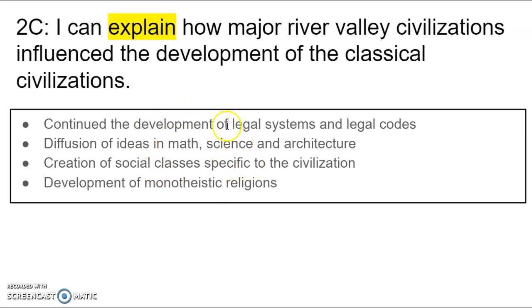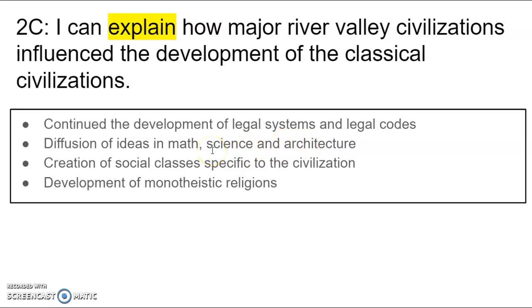So here in this box, it tells you that the river valleys influenced them by it continued the development of legal systems and legal codes. So the 12 Tables that were developed in the Roman Empire or in ancient Rome were basically developed out of Hammurabi's Code and the other types of legal systems that were created prior to it. So we get legal systems, legal codes from the River Valley civilizations, and ancient Greece and ancient Rome build their own legal codes. You also had the diffusion of ideas in math, science, and architecture.